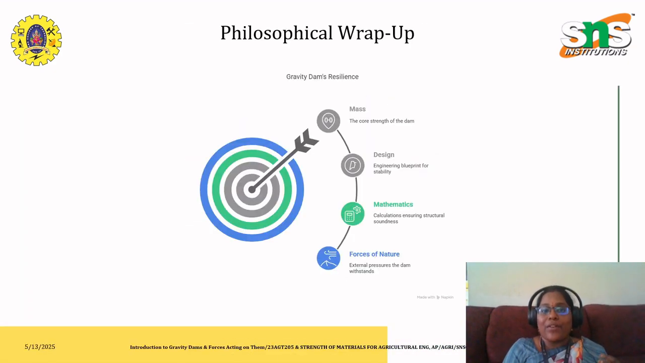Okay, so the philosophical wrap up is that a gravity dam stands tall, not by gadgets or gimmicks, but by simple stubborn physics. It takes on water pressure, it takes on seepage, it takes on weight, and even earthquakes, just by being massive and well designed. Stay tuned, because in the next video we'll see how this heavy weight resists sliding without breaking a sweat.